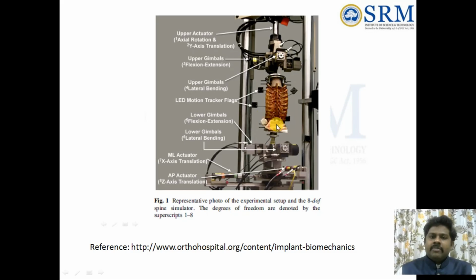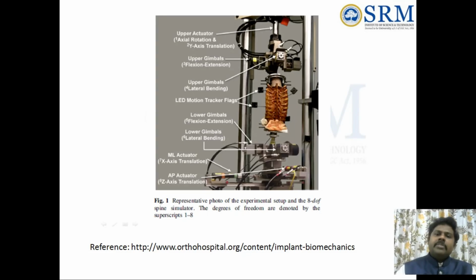This is the specimen which is being mounted over here. If I apply a load for flexion and extension, it will go for flexion and extension, and I will give a moment. It will calculate how many degrees it is bending. That is the output which I can get. Suppose I apply a moment of 1 Newton meter, it will go 1 degree or 2 degrees, and I can calculate that. This bottom is called a passive table. Using this passive table, I can see what translation is happening.